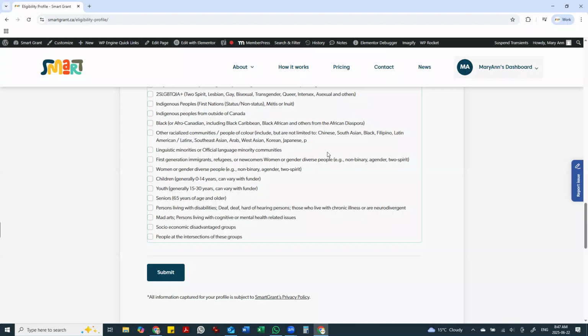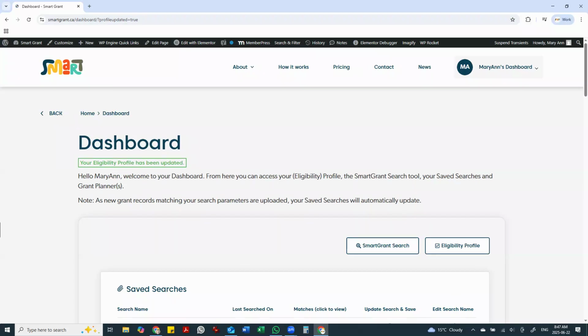And that's it. That's the completion of this profile. Once you're complete with this, you can hit submit, and it submits and you're taken back to your dashboard. Just a note that you can return and change or update your profile at any time and as often as you wish.